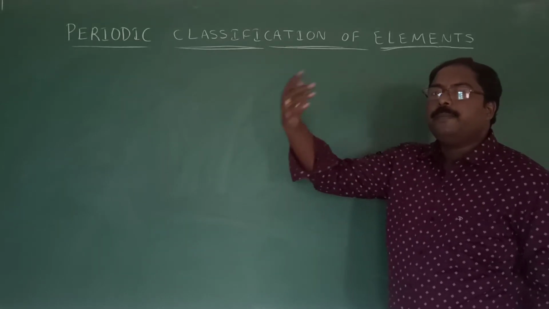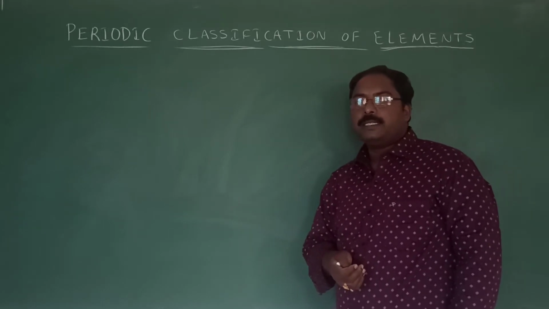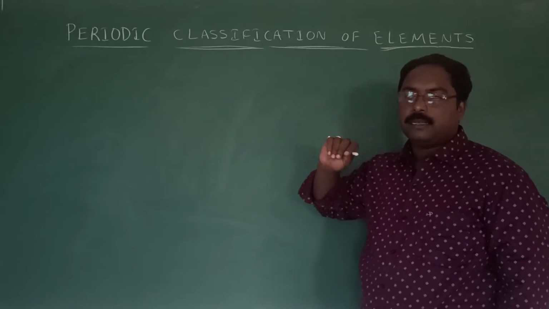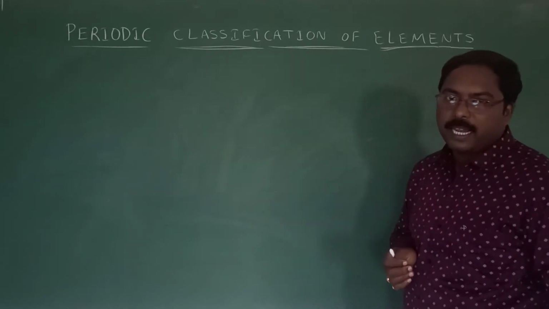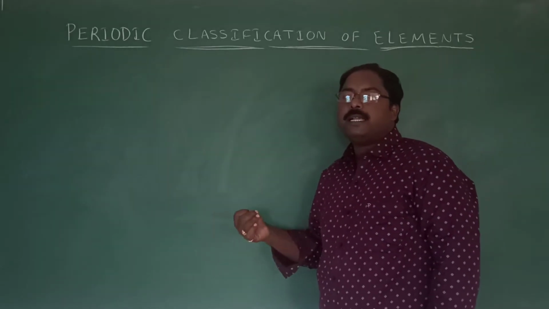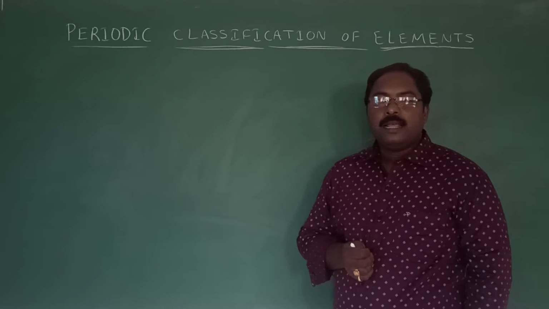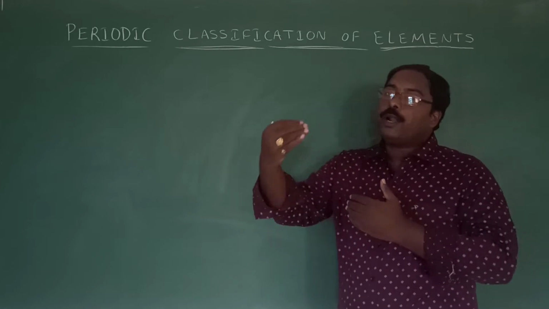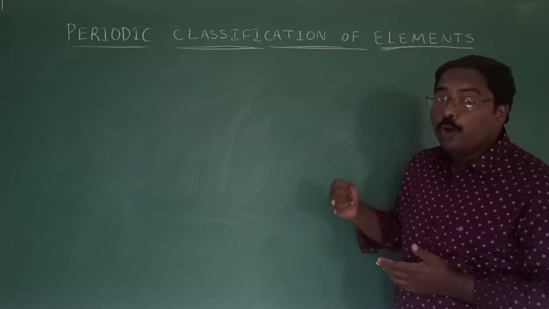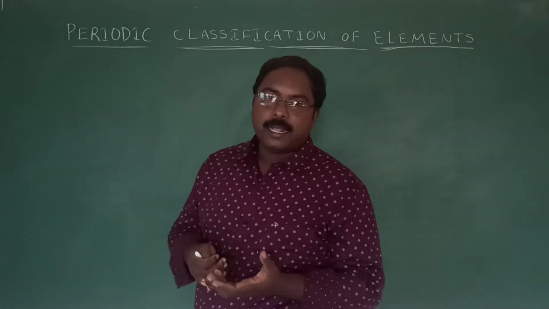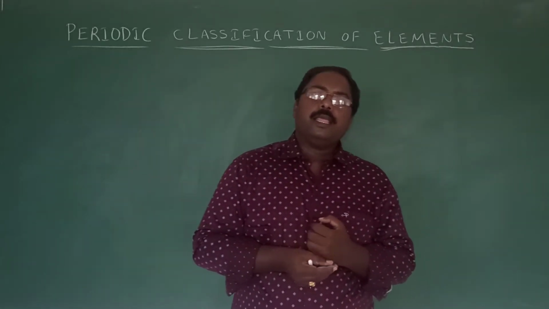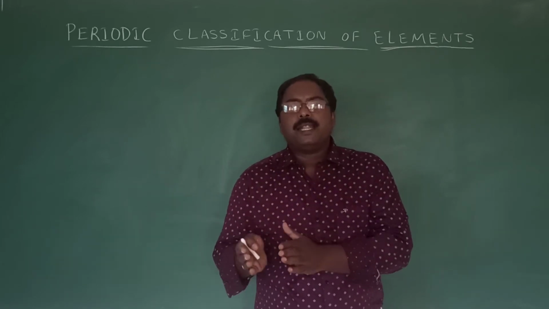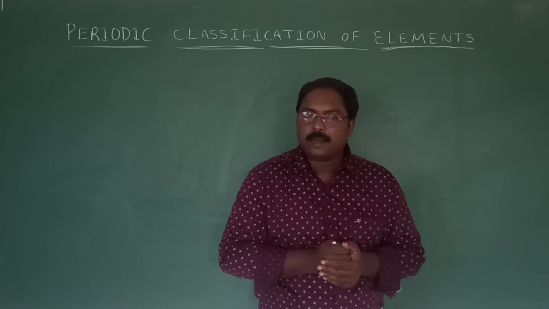Normally we can classify the elements simply as metals, non-metals, and metalloids. That is also a way of classifying the elements. But among non-metals, there are many, and some have similarities while some have different properties. Even noble gases and metalloids are there. Coming to metals also, there are a lot of metals, but the properties of some metals are different from the properties of other metals, right?